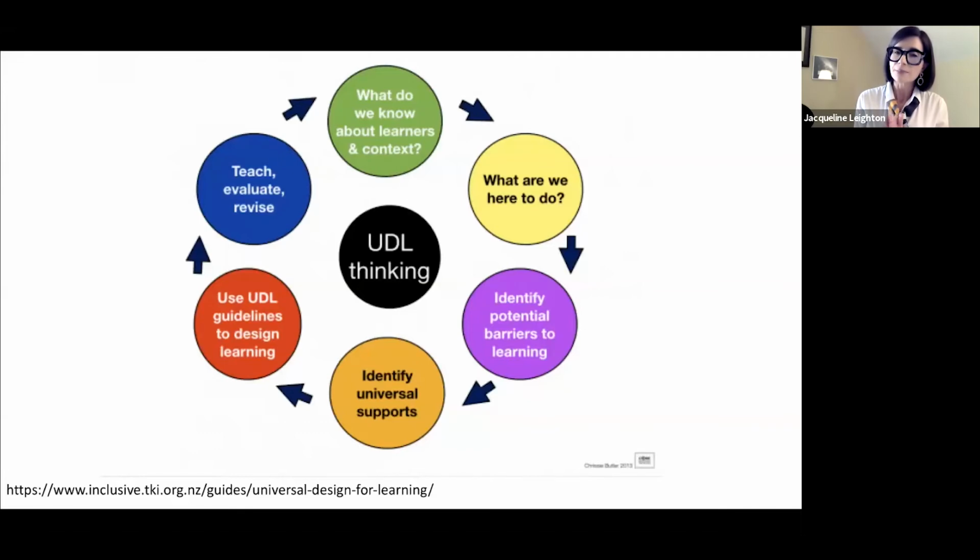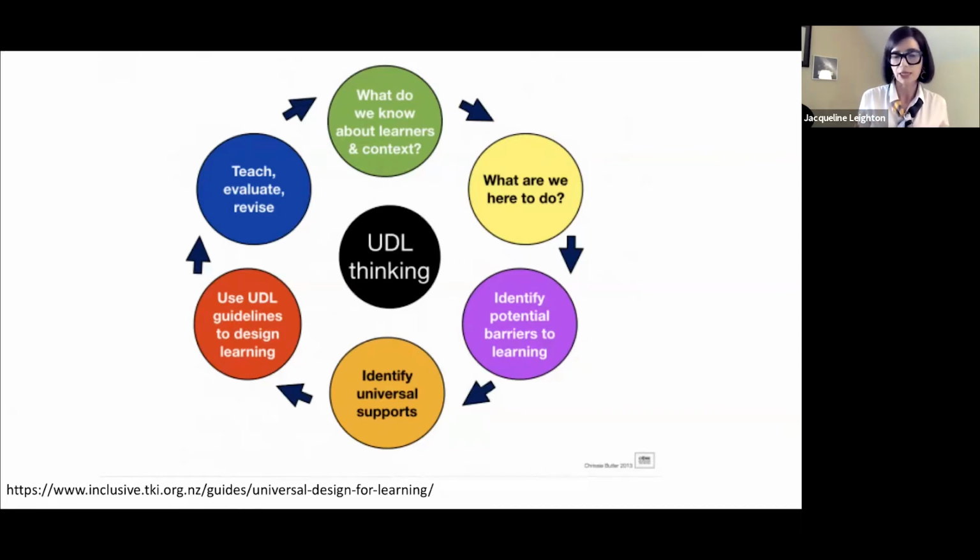Because if there is a barrier, then that is going to get in the way of the very fundamental thing that I'm trying to do as an instructor in class. In any case, there are a variety of aspects to UDL that then begin to inform the way that you think. And the reason that I like the idea of UDL informing the way that we think, more so than just a recipe for how to do things, is because our teaching domains are constantly changing.